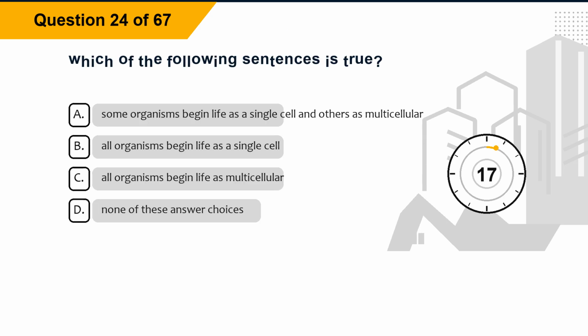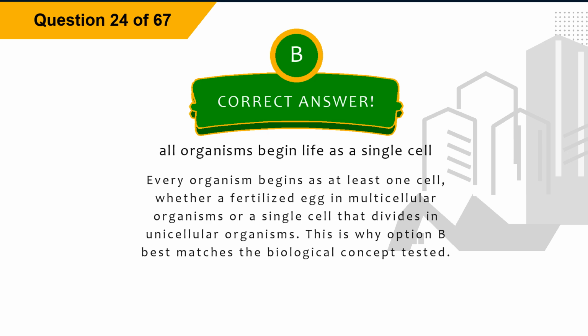Question 24. Which of the following sentences is true? Option A, some organisms begin life as a single cell and others as multicellular. Option B, all organisms begin life as a single cell. Option C, all organisms begin life as multicellular. Option D, none of these answer choices. The correct answer is option B, all organisms begin life as a single cell.